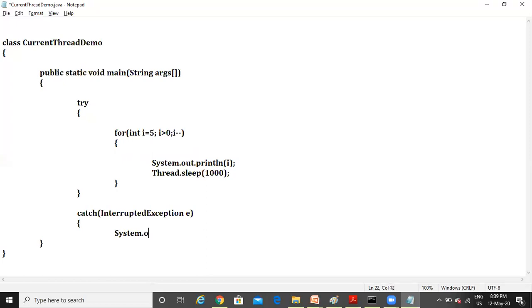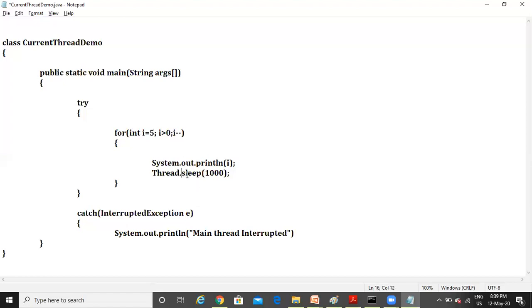System.out.println in a new line. You can write your own message here, something like "Main thread is interrupted." The general meaning of interruption is, if you are sleeping and somebody disturbs you, that is interruption, right?